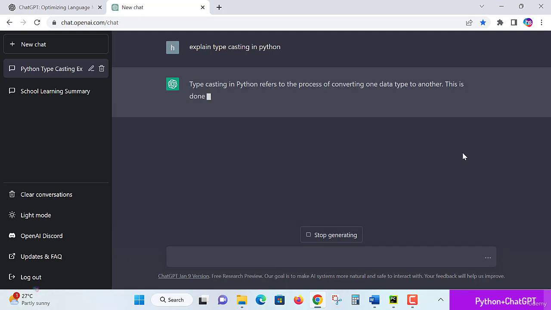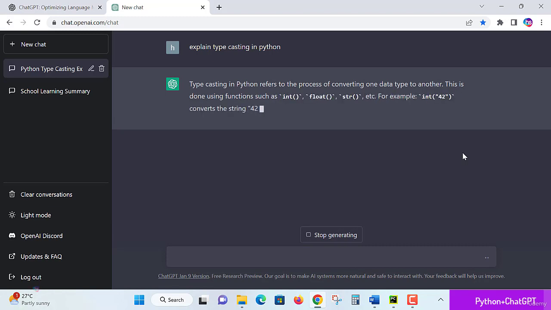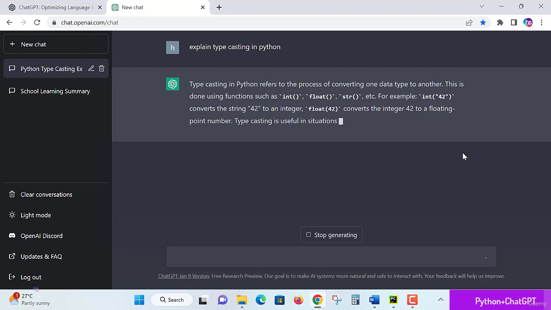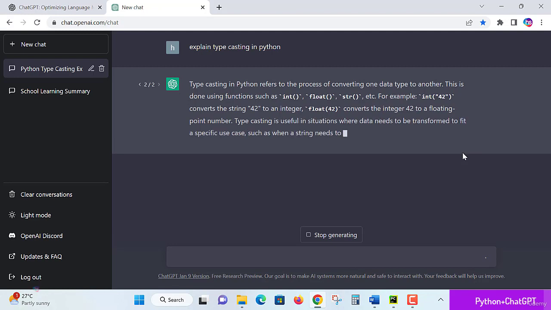Got it? I hope it's a super easy lecture for you. It is generating the same way, so you can add much more. See, 42 with int is also added, float is also added, converting the integer into float that way. I hope this lecture is useful for you in different scenarios, to understand data and convert it your way, transforming it to the specific requirement for your purpose.